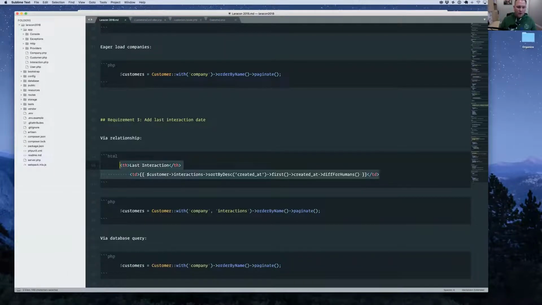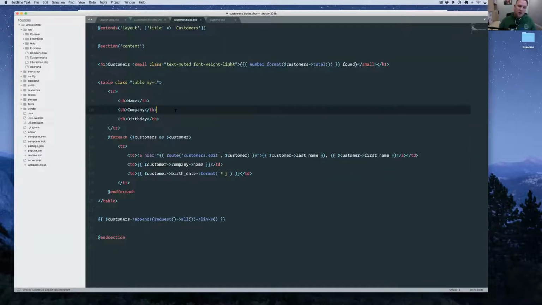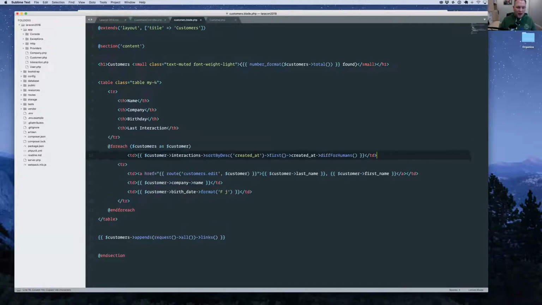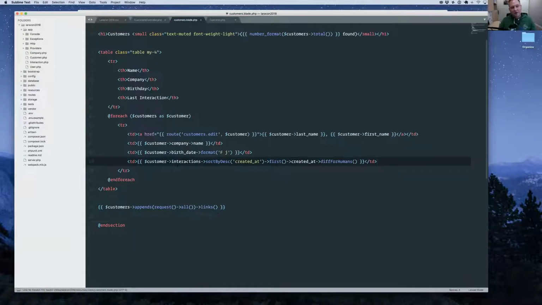Let's say step 1 here. Let's try the easy, maybe the obvious company sort of approach to it, where we add in the last interaction and we say, okay, give me the interactions for this customer. Let's get the latest one, and we're going to do that by doing a sort by descending on created at. We're going to grab the first one. So keep in mind here that we're working with a collection, right? Because we got all the interactions back. We're going to grab the first one. We're going to grab the created at column, and then we're going to do diff for humans.